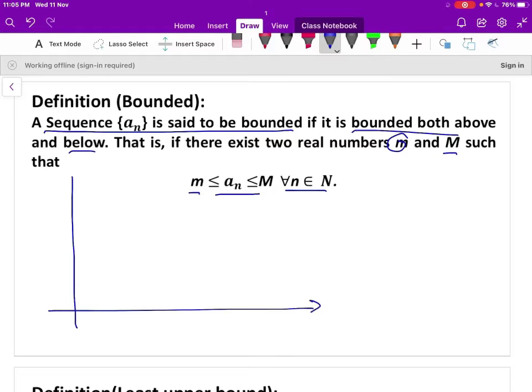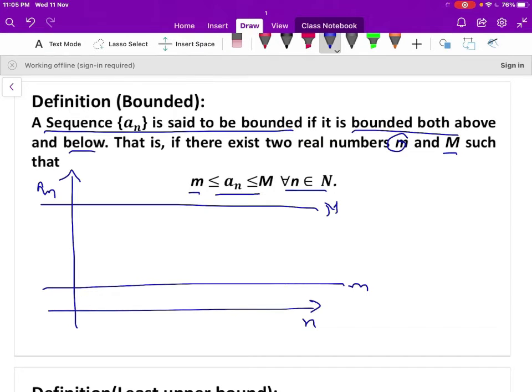In the x-axis you represent n values and the y-axis represents an values. So there exist two real numbers, capital M and small m. The sequence always lies between them, bounded above and bounded below.